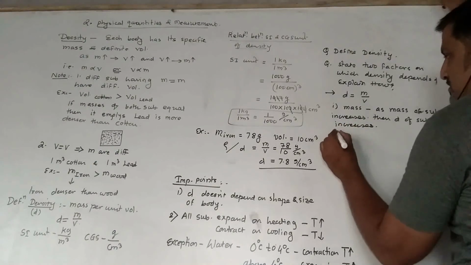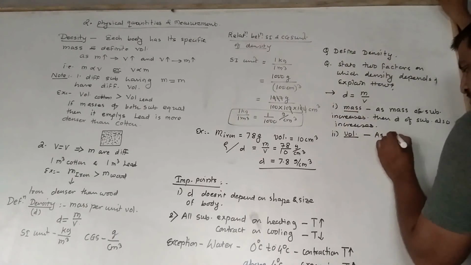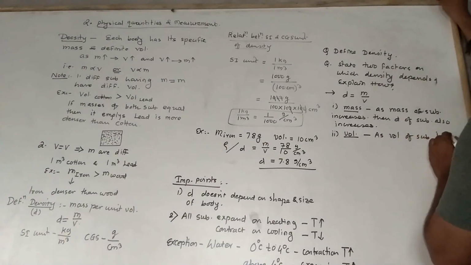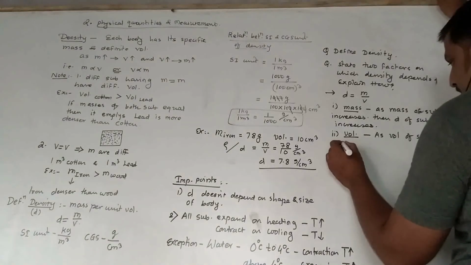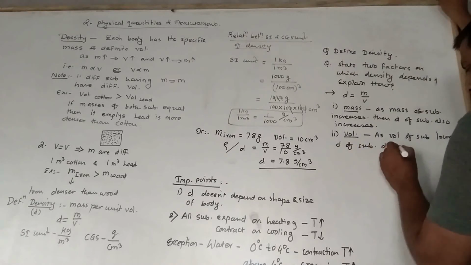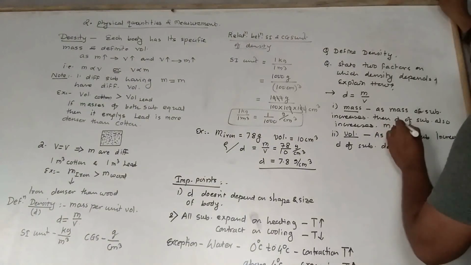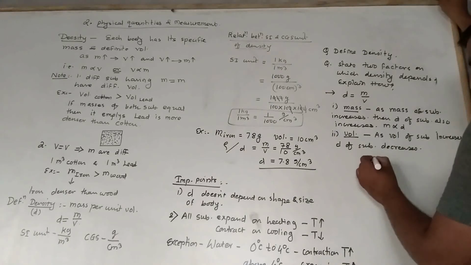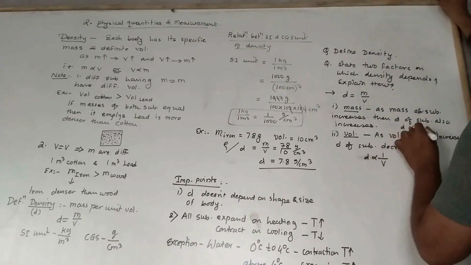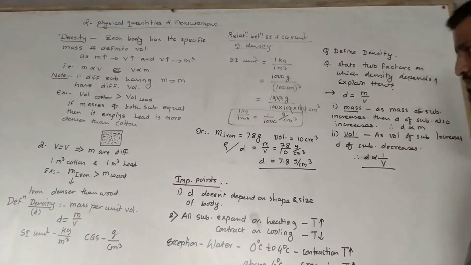And second point is volume on which it depends. As volume of substance increases, density of substance decreases. Means here you can keep in mind that density is directly proportional to mass, and density is inversely proportional to volume. So this is the answer for this.